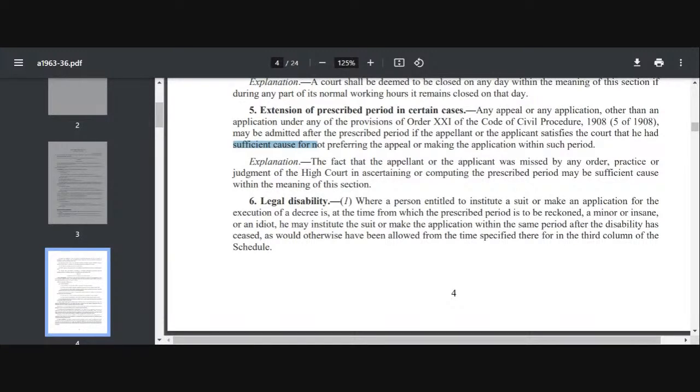And what does the explanation say? The fact that the appellant or applicant was misled by any order, practice, or judgment of the High Court in ascertaining or computing the prescribed period may be sufficient cause within the meaning of this section. So if you are mistaken by an order, practice, or judgment of the High Court to calculate your time period, that is also a sufficient cause under Section 5, and your delay will be condoned. So the explanation is also very important.